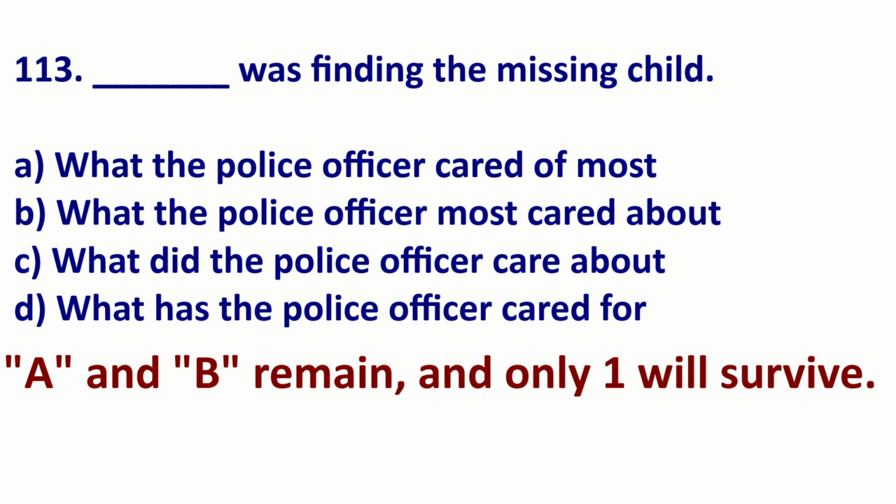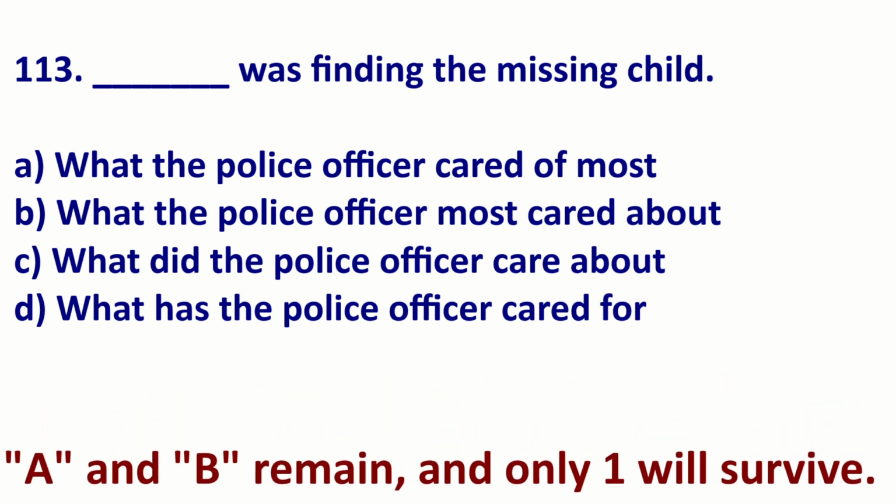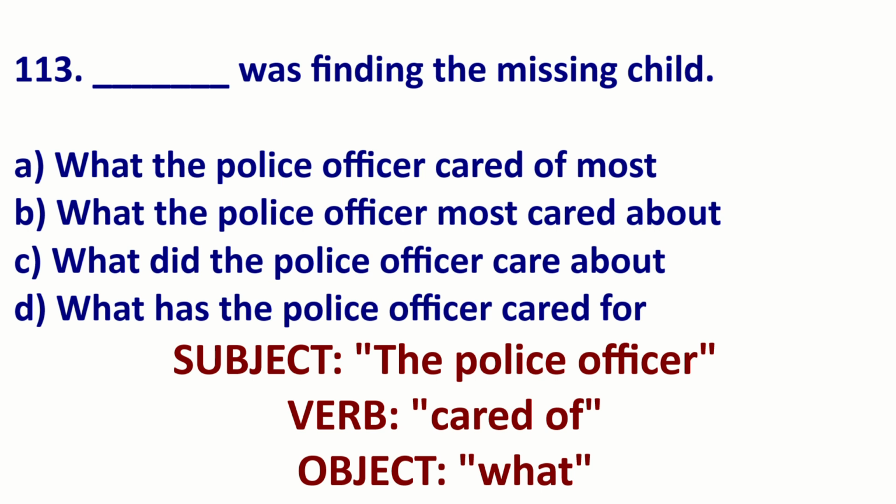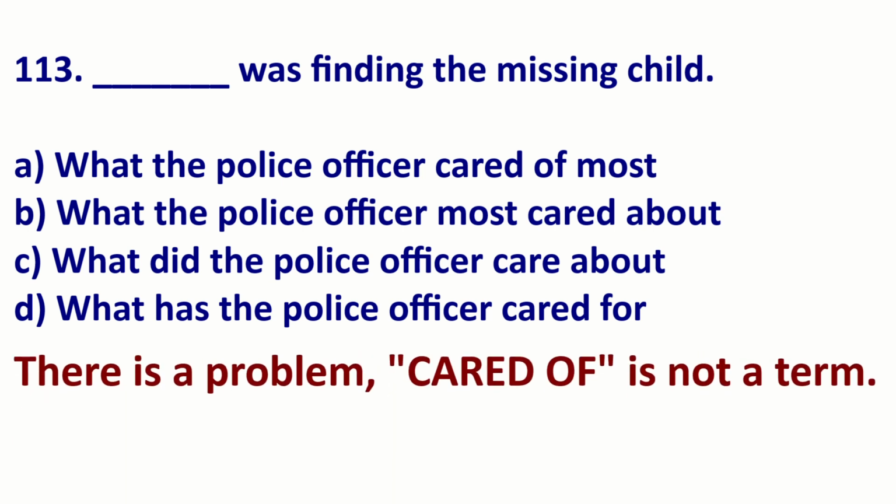What should we eliminate? Well, first, let's look at A. Because this is a noun clause, we know what is either the subject or object. Here it is the object. What the police officer cared of most. The police officer cared of what? However, care of is not a phrase by itself.